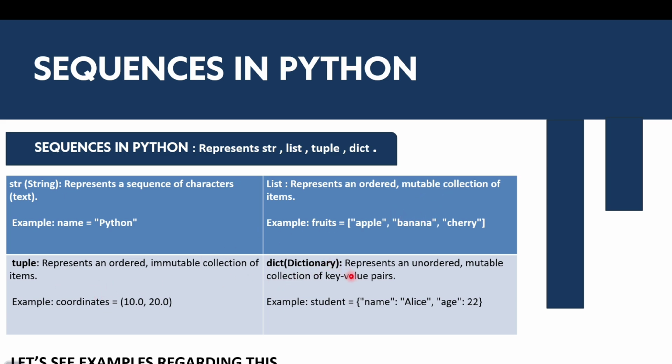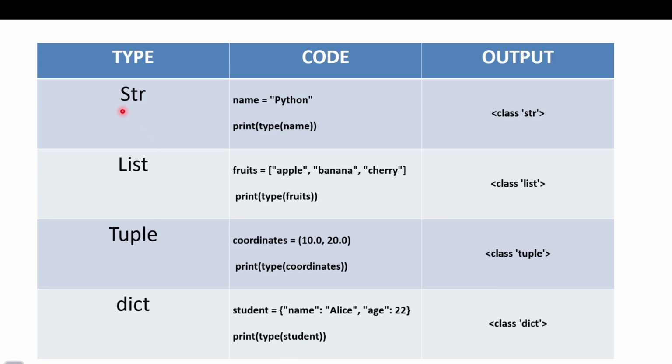In a dictionary we have a key-value pair scenario, meaning here name is the key, alias is the value, age is the key, and 22 is the value. Now moving forward to see more examples. With the string example, name is Python, print type gives class string, and then apple, banana, cherry. So you can all go through this.